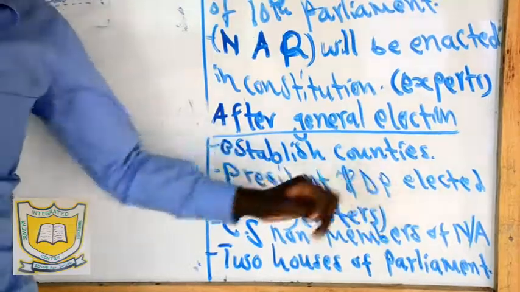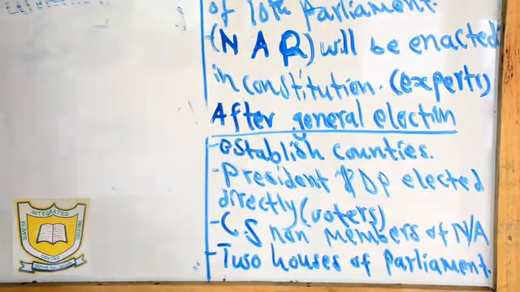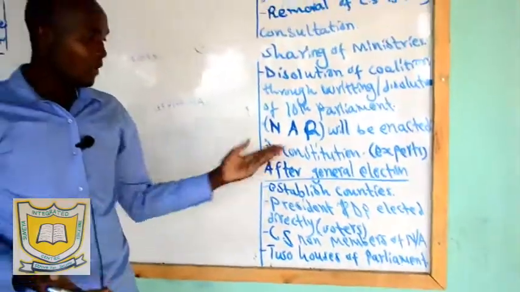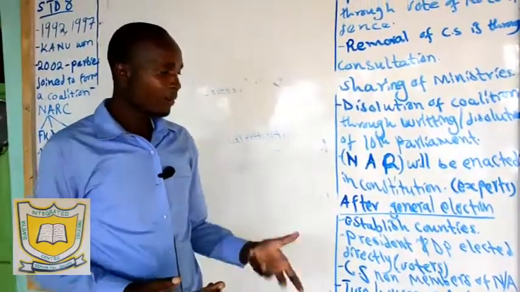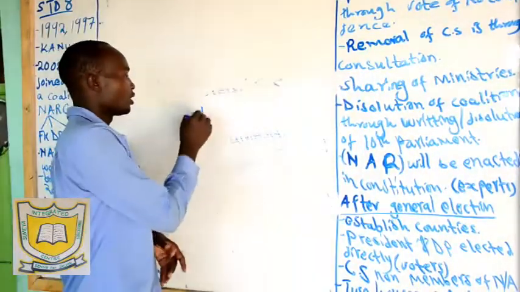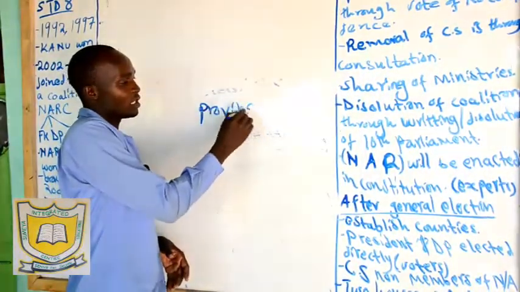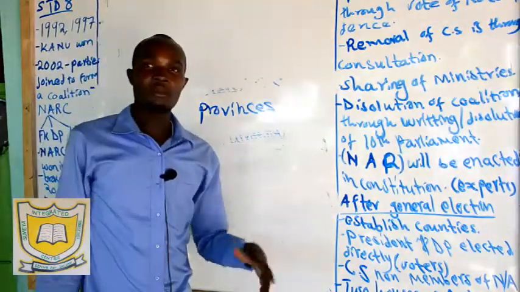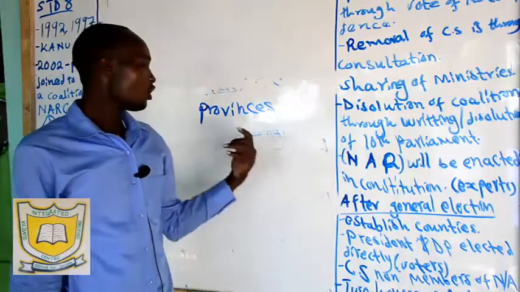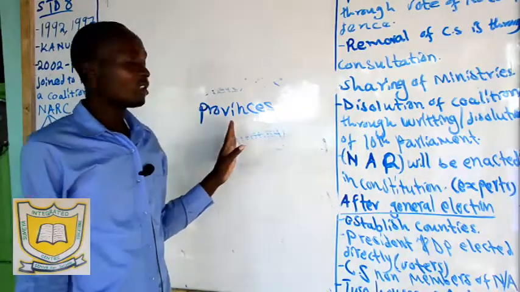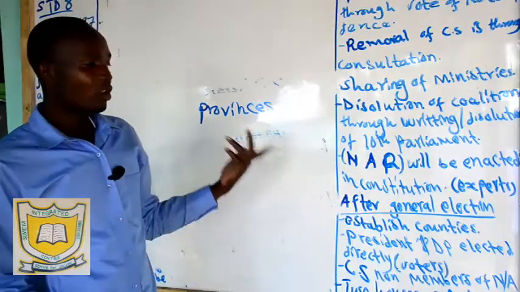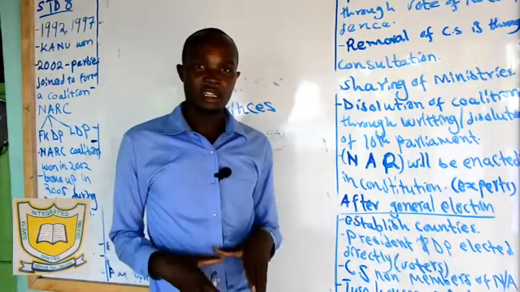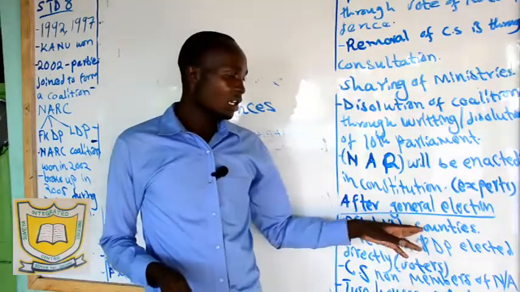There was establishment of counties, which we are having right now. So we have 47 counties which were established under the new constitution, among these after the general election. Remember, initially we had what we call provinces or regions. So initially we had provinces like Rift Valley, Northeastern, Coast, Western, Nyanza, and so on. Those were provinces during the old constitution. According to the new constitution, there was establishment of counties, which is currently here. And we say a county is a government on its own.